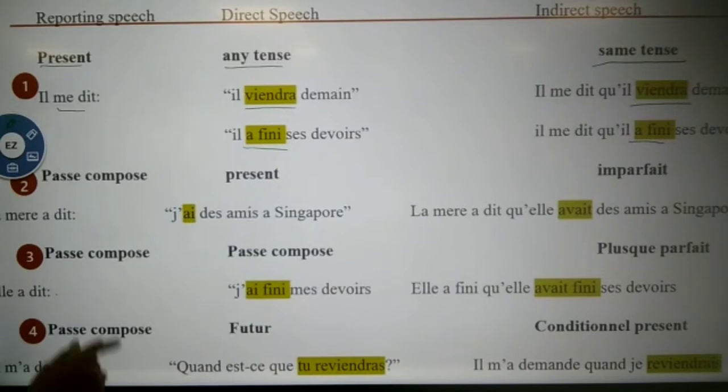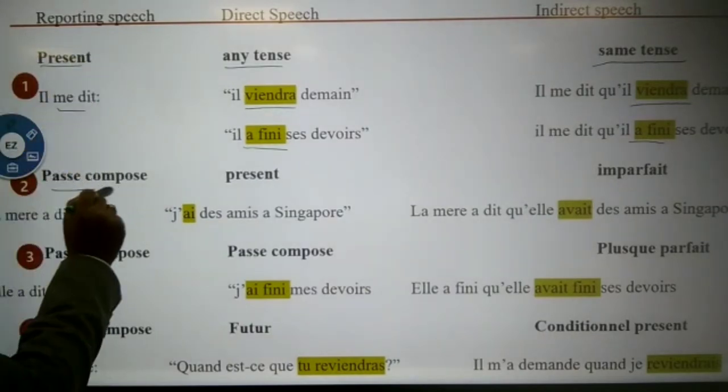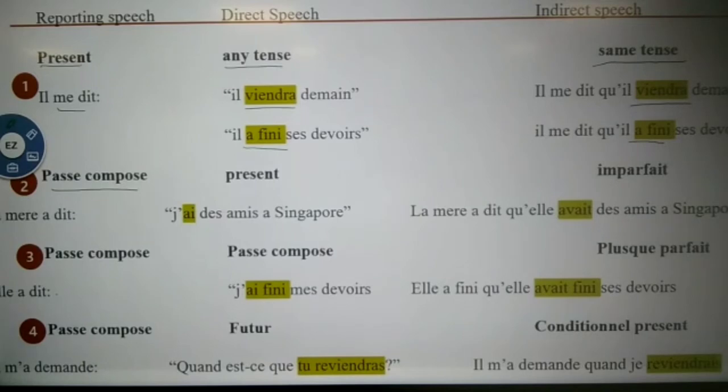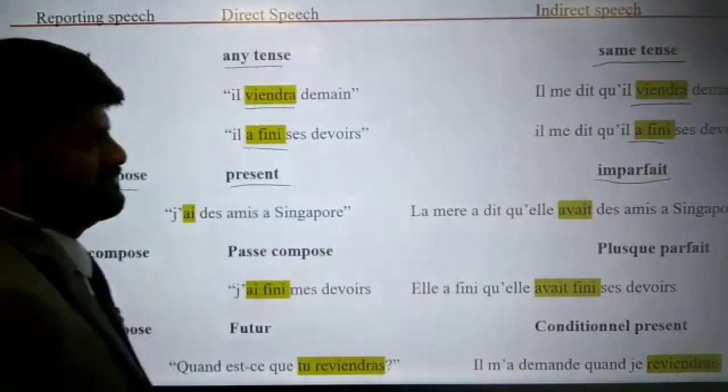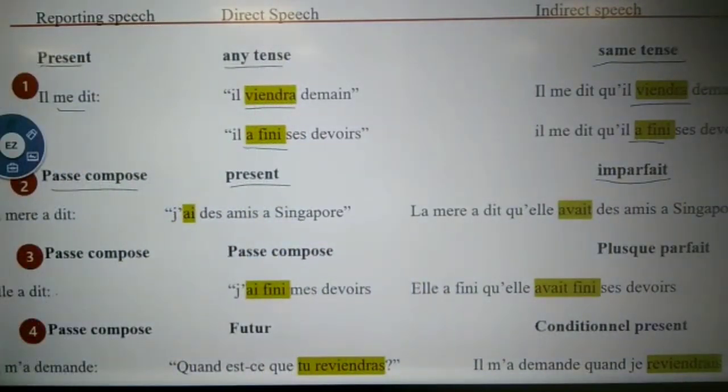Now, when the reporting speech is in passé composé and the direct speech is in present tense, the indirect will be in imperfect. Conjugation and all you have to see. You have to do it in a correct form, otherwise those things are basic, that's what I keep on telling you.